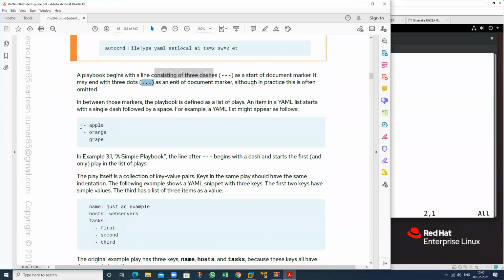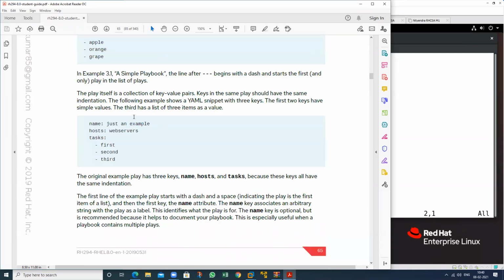If you want to create a list of tasks, the tasks will start from the dash format. This is my first task, second task, third task. Like this way, you can write multiple tasks. Suppose when you want to start a task in a playbook, so what is a play? We call this a play, or we call this a task.